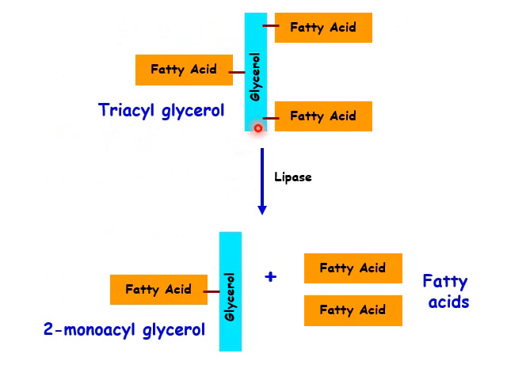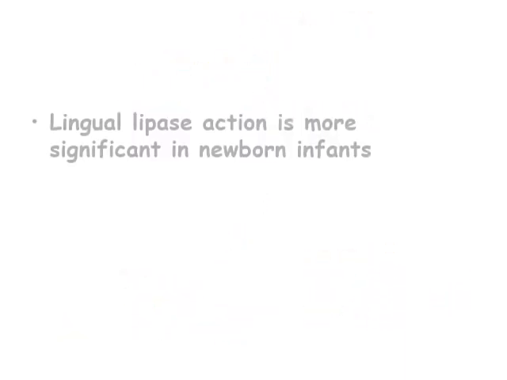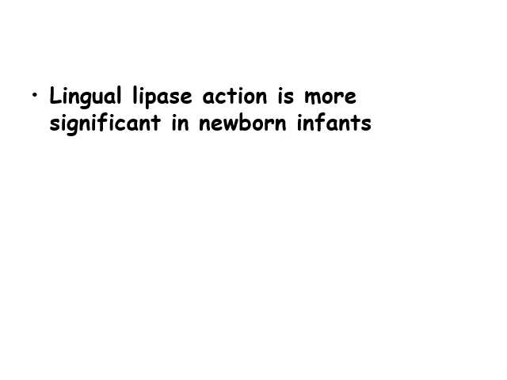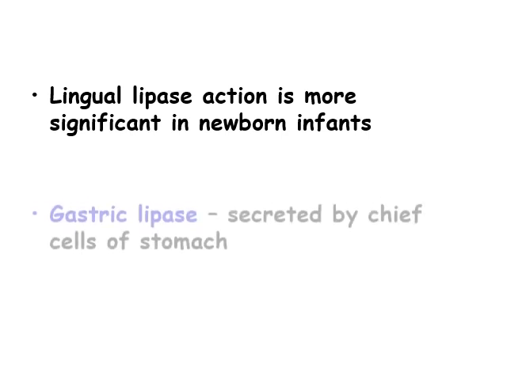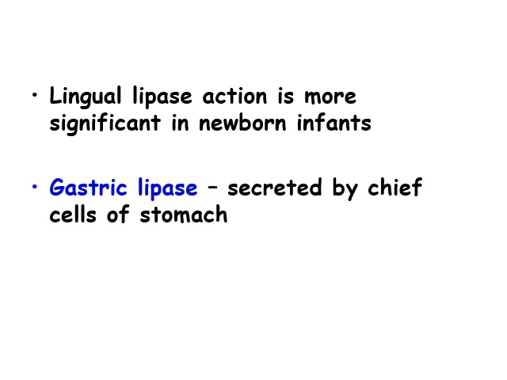This picture shows the action of lingual lipase and gastric lipase, which hydrolyzes the first and last fatty acid chains, forming 2 monoacyl glycerol, where the fatty acid is associated with the second hydroxyl group of the glycerol and the 2 numbers of fatty acids. Lingual lipase action is more significant in newborn infants. Gastric lipase is secreted by chief cells of stomach. Its secretion is stimulated by gastrin.